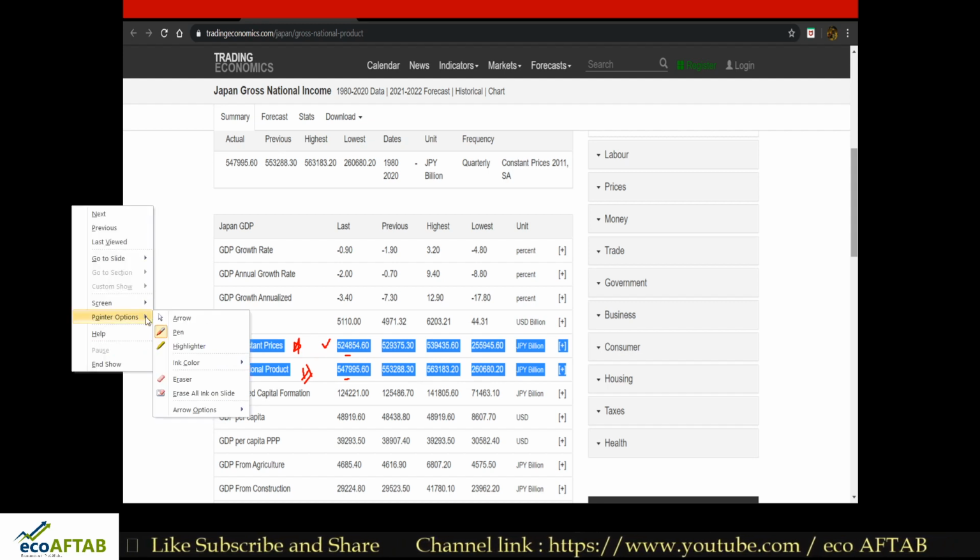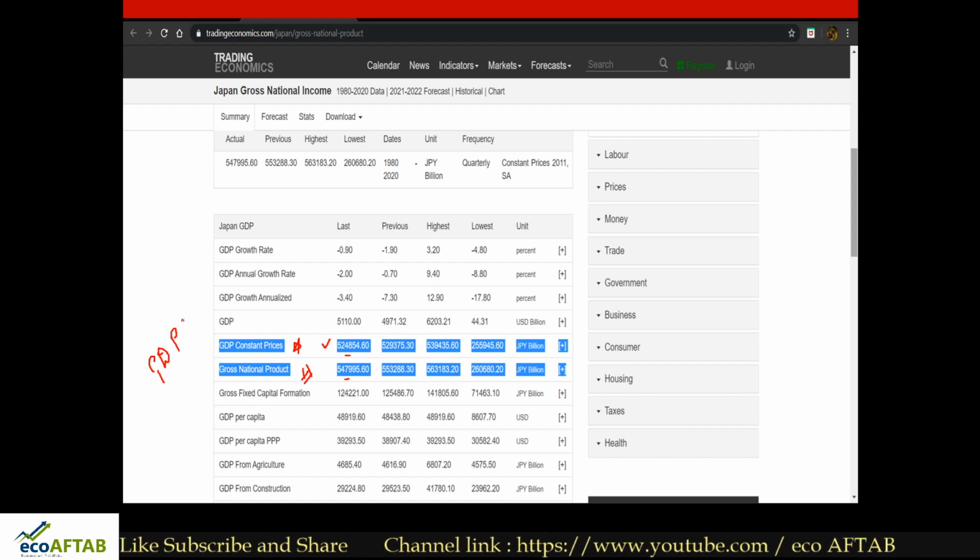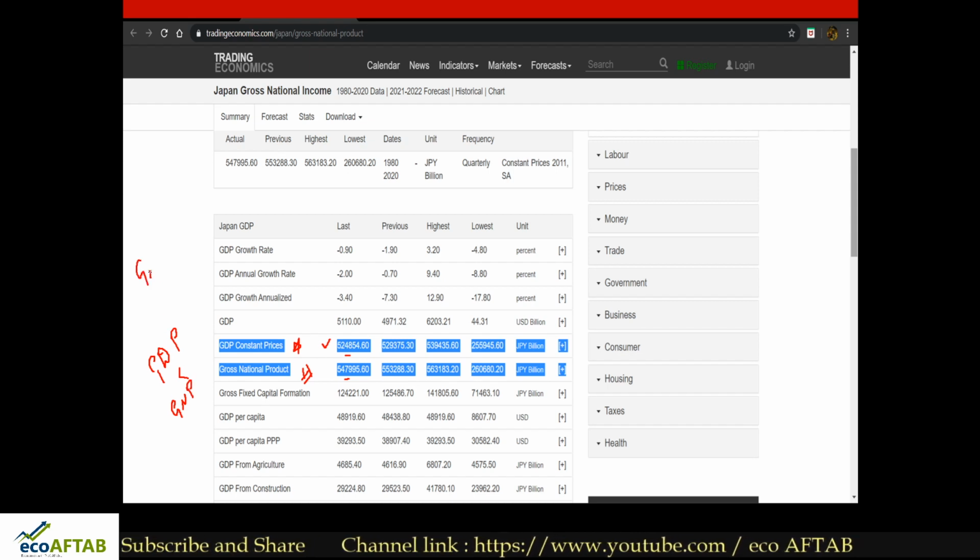So it is very clear that the GDP of Japan is less than the GNP, or in other words, we can say GNP is more than GDP of Japan.